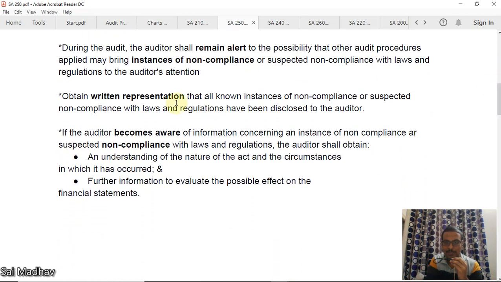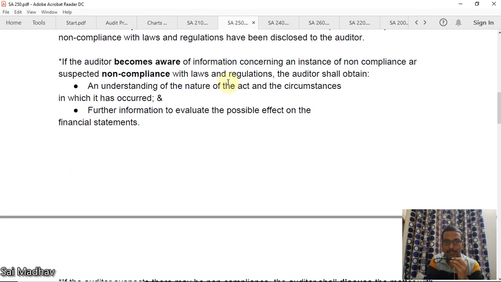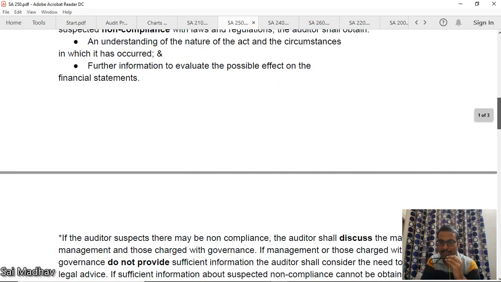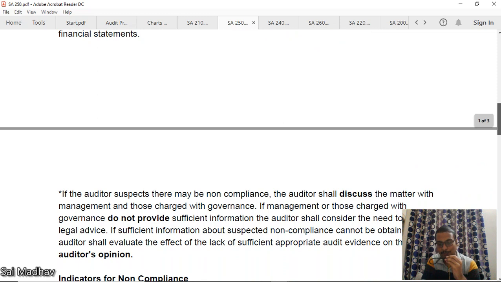You should obtain written representation that all known instances of non-compliance have been disclosed to the auditor. You should obtain written representation from the management. If the auditor becomes aware of information concerning an instance of non-compliance or suspected non-compliance, the auditor shall obtain an understanding of the nature of the act and the circumstances. You should understand the nature and circumstances, and obtain further information to evaluate the possible effect on financial statements. See, all you are bothered about here is the financial statements. Whatever the non-compliance is, you should consider the effect on the financial statements.